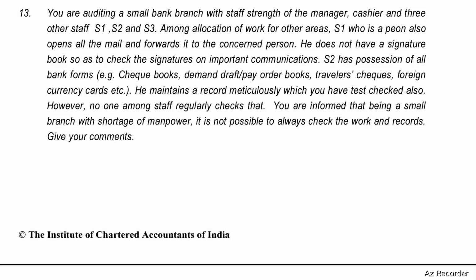S2 has possession of all bank forms, for example checkbooks, demand drafts or pay order books, traveler's checks, foreign currency cards, etc. He maintains a record meticulously, which you have test checked also. However, no one among staff regularly checks that. You are informed that being a small branch with shortage of manpower, it is not possible to always check the work and records. Give your comments.